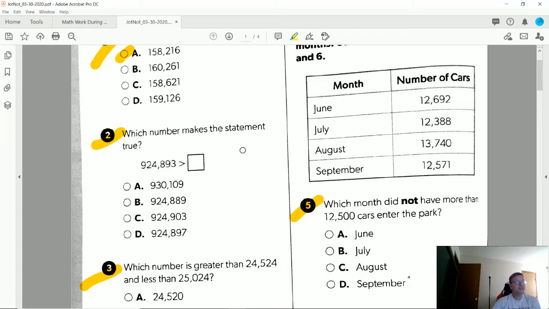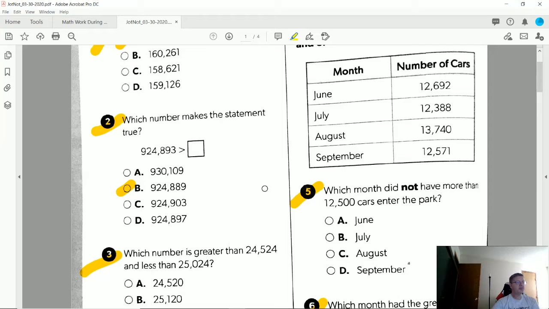Number two, which number makes the statement true? 924,893 has to be larger than whatever number we pick. So looking at the thousands period, this one's already larger than this, so we can skip that one. This one is the same. And then when we look at the ones period, we have 893 compared to 889. So this one would be our correct answer. The other two options would both be bigger. This one's 10 larger, this one is 4 larger than this number.